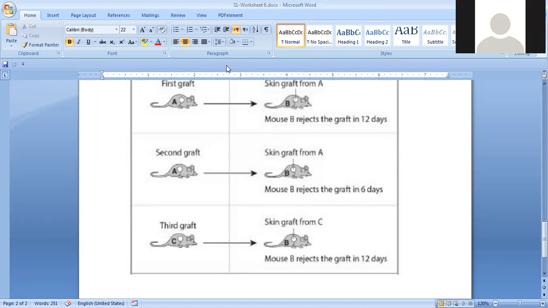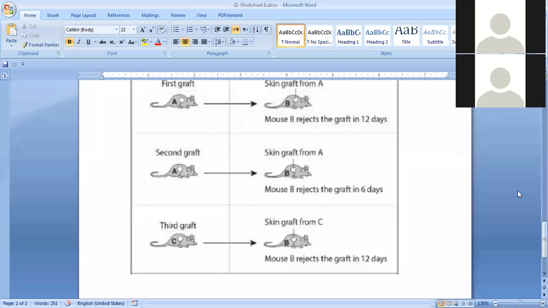Let's have a new student, Maya. What do you think? Third graft, is it primary, secondary, or what? It's like another graft, meaning that it's a primary. Why? Because it's from another mouse, it's from a different mouse. It's mouse C. Excellent. So you have to pay attention to this. Thank you, Maya.